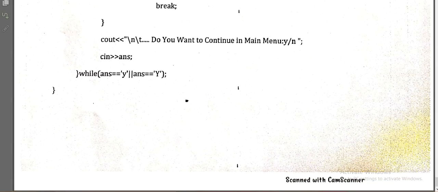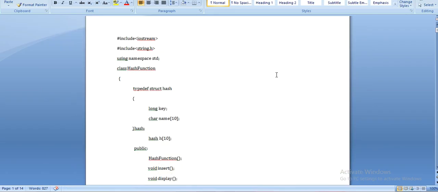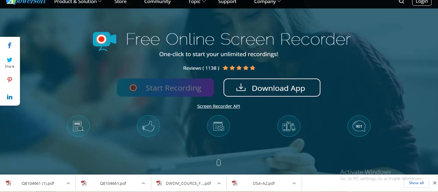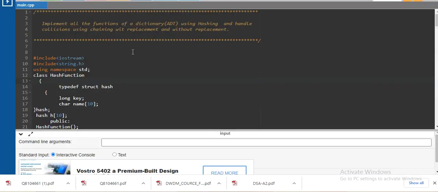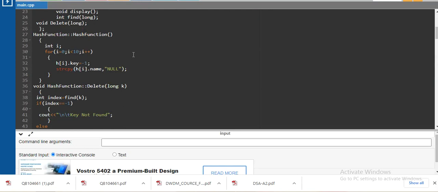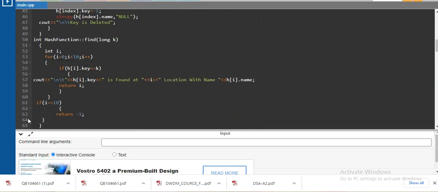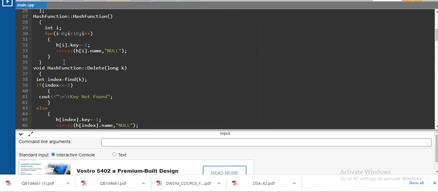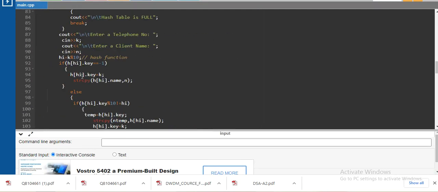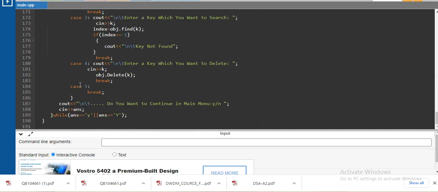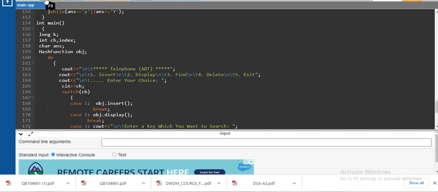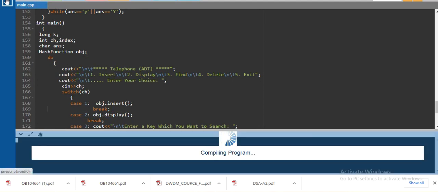Now let's see how to execute this. Okay, so this is our program. I will execute it on an online compiler. I am using the GDB online compiler to do that. Here I have copied the whole program, the same program you can see over here. Now we need to run it. So I will, just a minute.